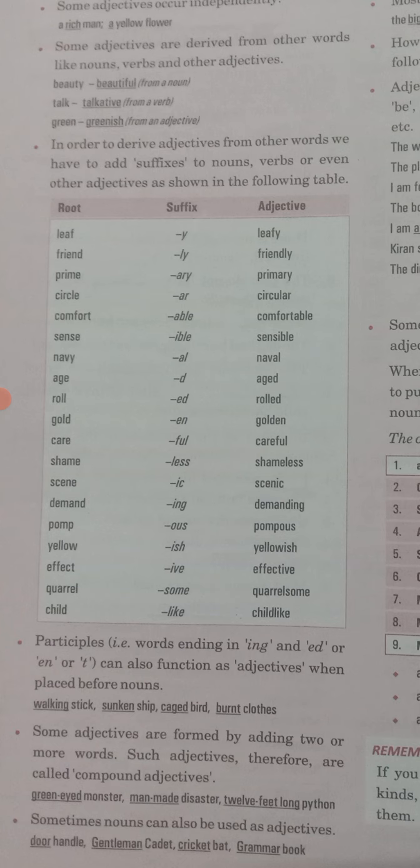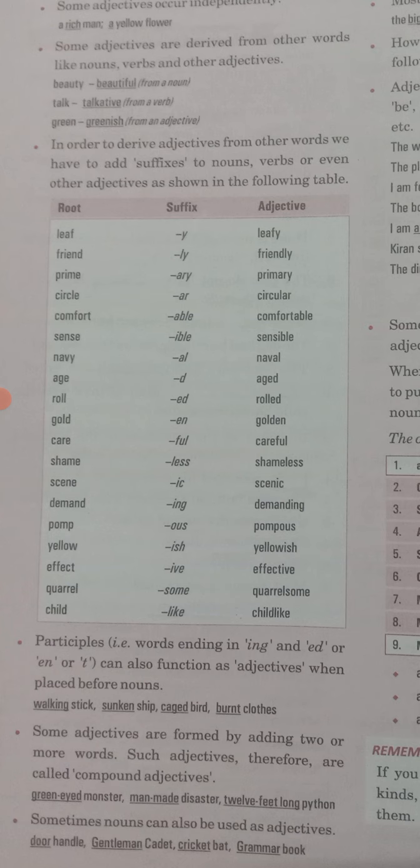Now the next one, some adjectives are formed by adding two or more words. We have heard of such kinds of words which are more than one, which are two actually, and they sometimes also act like an adjective. In total, we usually call such words compound words. So here they will be known as compound adjectives.